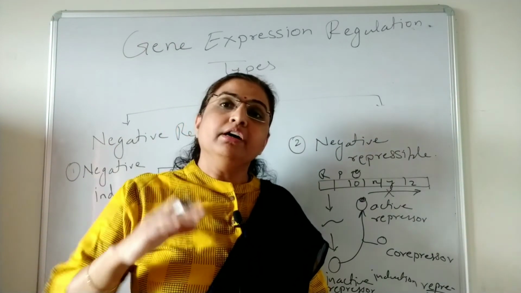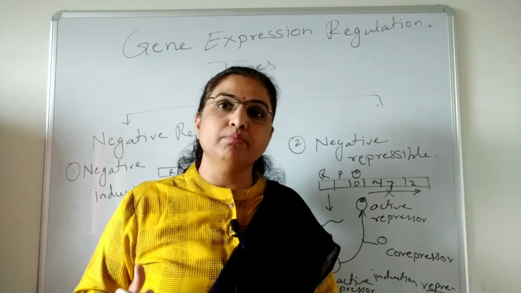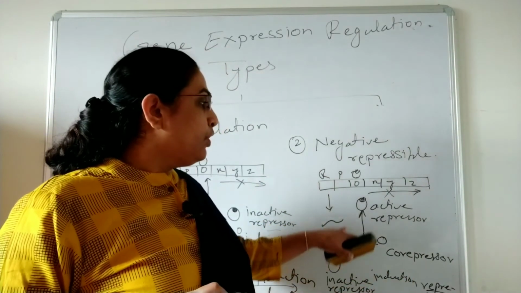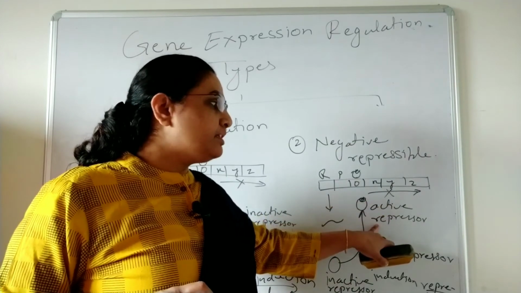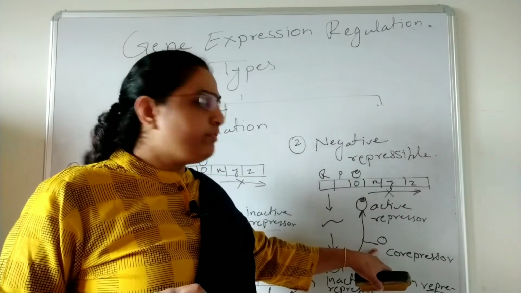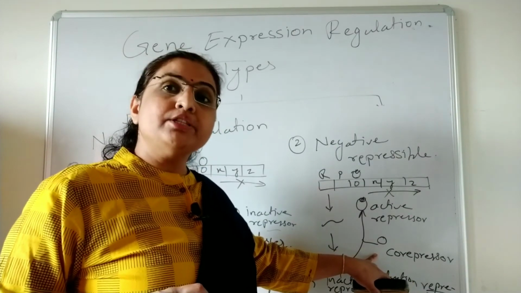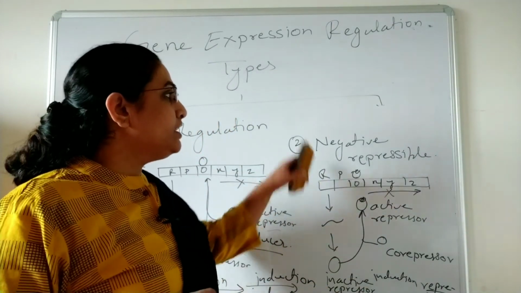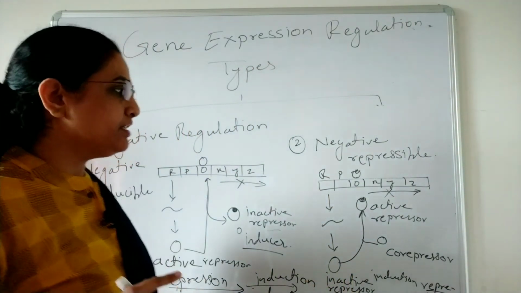When that product is in a large amount in the cell, that product itself binds to the repressor, making the repressor an active repressor, and that product is called a co-repressor. That is, it helps the repressor to become an active one, so it is called the co-repressor. So in the negative repressible, there are two stages: first the induction, and second the repression.